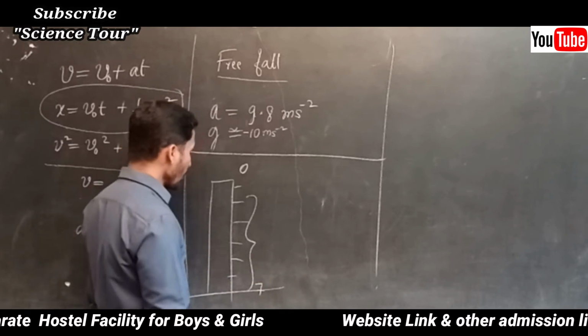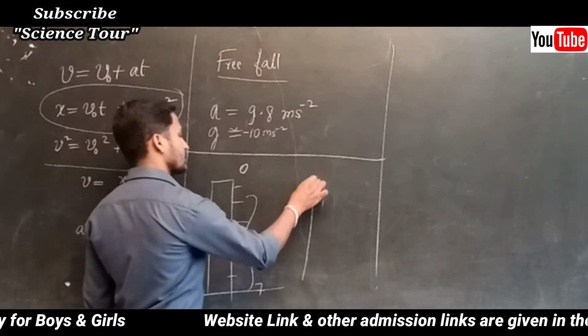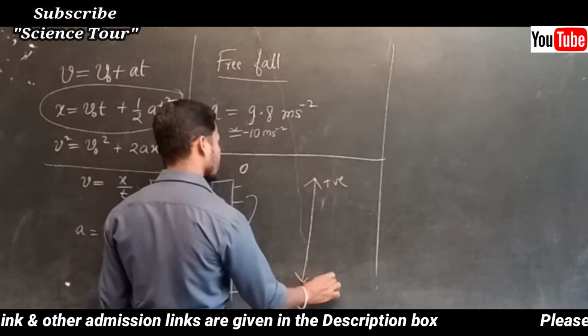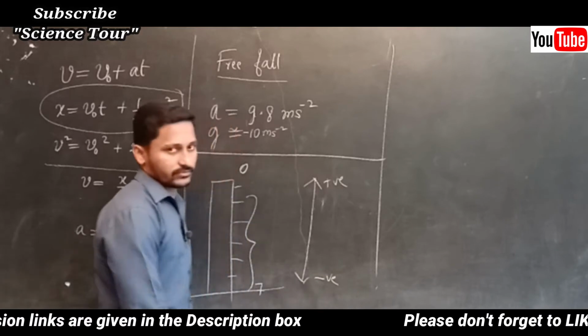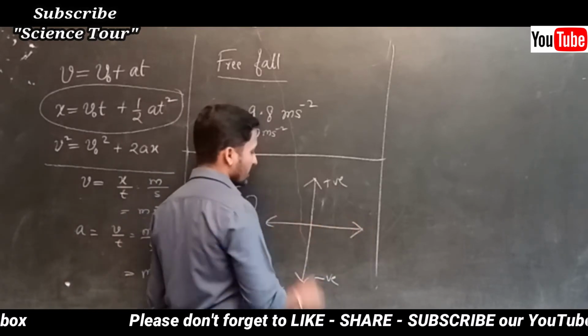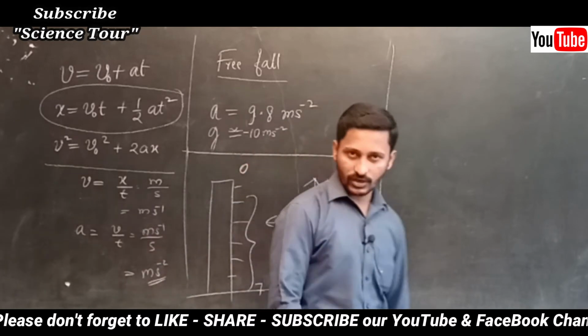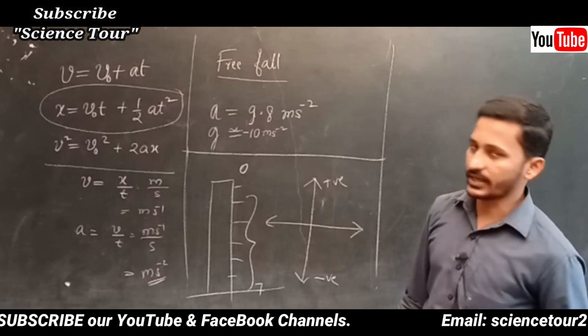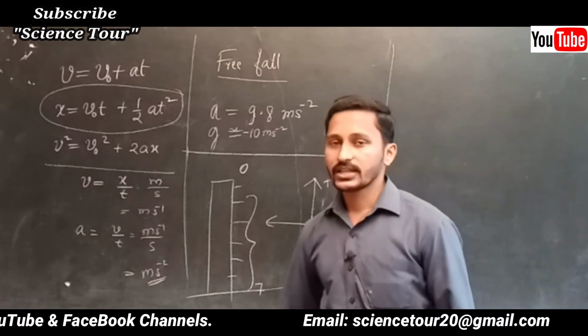Always the upward direction you are going to take as positive, and the downward direction you are going to take as negative. Again, we have to learn this in detail, which we will discuss when that particular case comes. Just for the time being, this is the upward and downward direction. Now downward means that